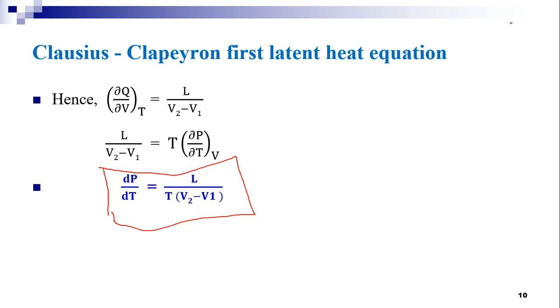So this is a very beautiful equation we got from Clausius and Clapeyron in order to understand different things involved in the change of state of a substance. In the next session, we shall discuss the effect of change in pressure on the melting point or boiling point of a substance.